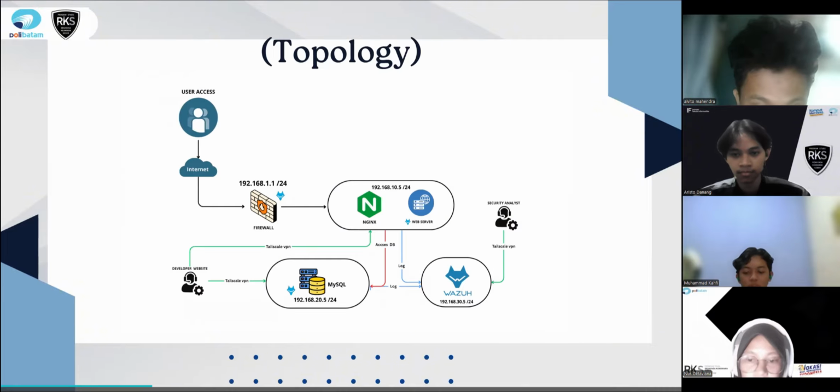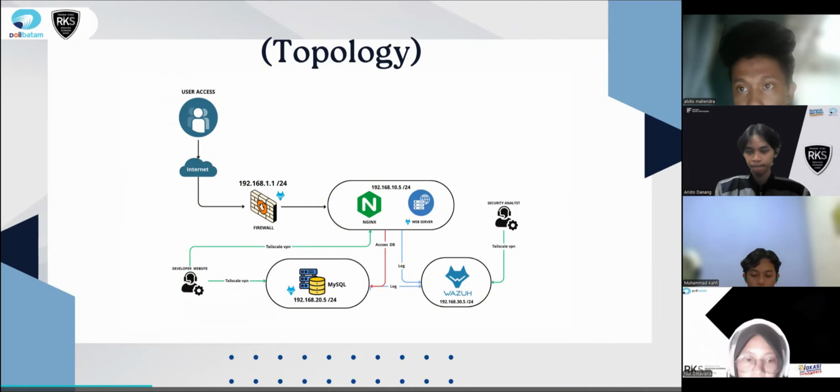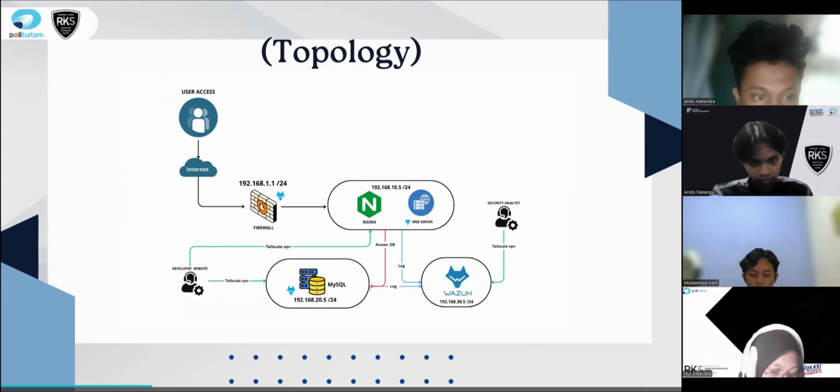In this topology, user access from the internet first stops at the OpenSense firewall as the main gateway that performs traffic mapping and threat detection using security data. Traffic is forwarded to the Nginx web server in the DMZ zone, which then communicates with the MySQL database in an isolated internal network. All system activities and logs are centrally monitored by Wazuh as a security operation center.